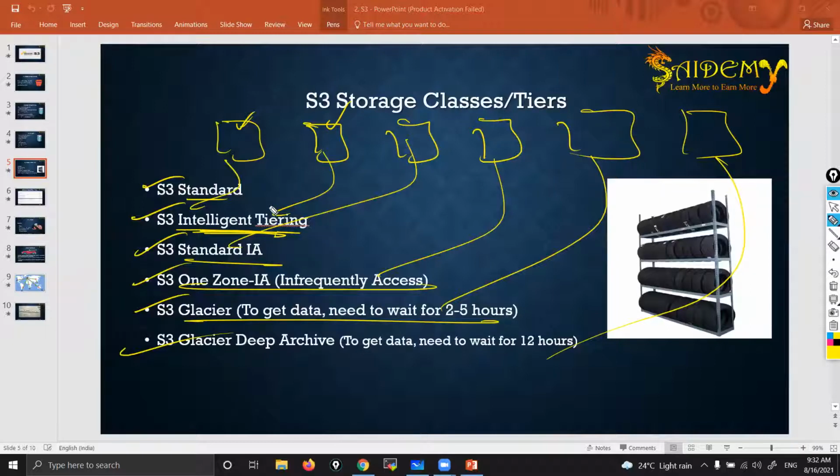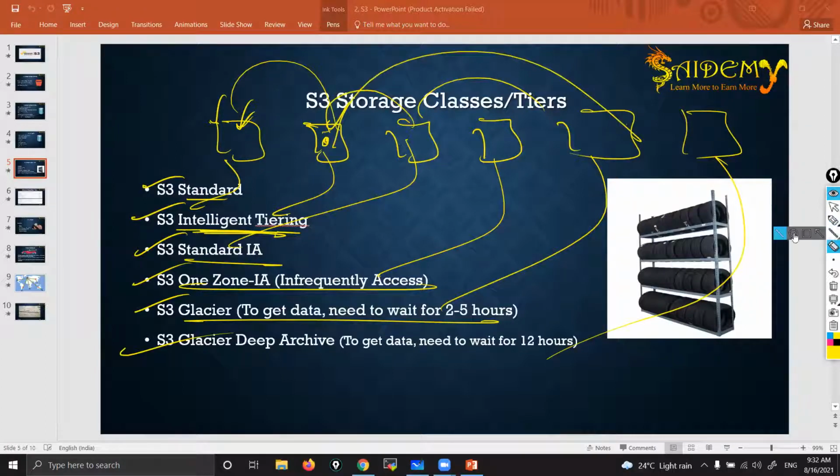Based upon your usage, when you put the data, AWS will shift the data as per the requirement. If AWS finds that it is very critical data and every now and then you are accessing it, then it will move the data from here to here. But if AWS observes that you are rarely using the data, it will store it here, like that. So if you don't know where to keep the data, store it in Intelligent Tiering. Backend, it uses artificial intelligence to choose where to store the data.